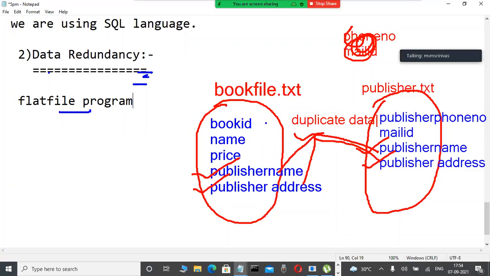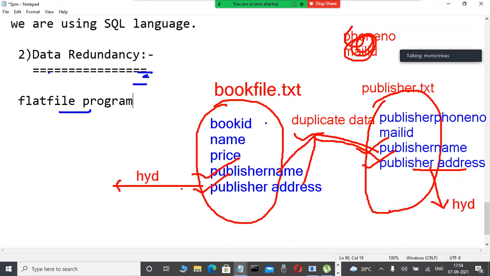Really, duplicate data is not the biggest problem. Another problem is there. What is that another problem? Concentrate. Duplicate data also exists in a database, and normalization is there for that. Don't worry. Now observe it here. Suppose this publisher address is in a flat file approach in olden days. For example, this publisher address, Hyderabad, is there in this file only. Again, here also in the publisher.txt file, in this publisher address also, Hyderabad is the address. What is my doubt? Here duplicate data is there, the same publisher address, Hyderabad, is here, and here also that publisher address, Hyderabad, is there.